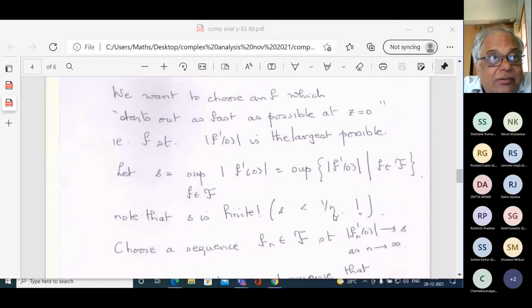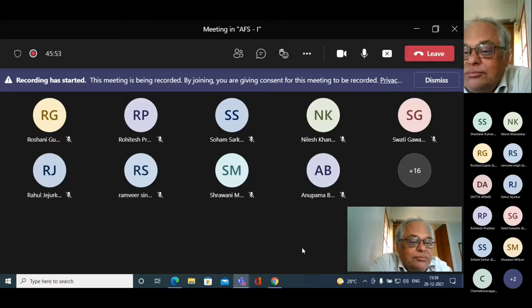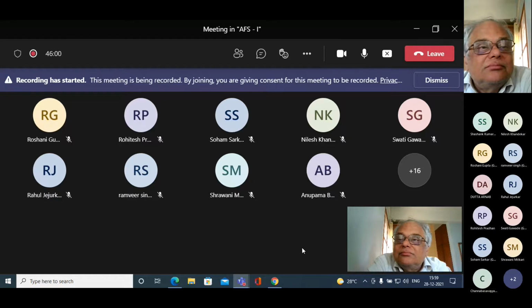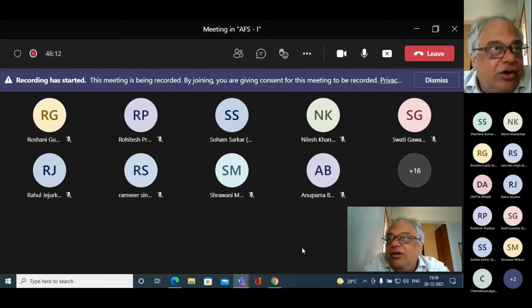Why is that supremum greater than 1? What did I make a fuss about just now? I said that I already know one function in that family F, to show that the family script F is non-empty.